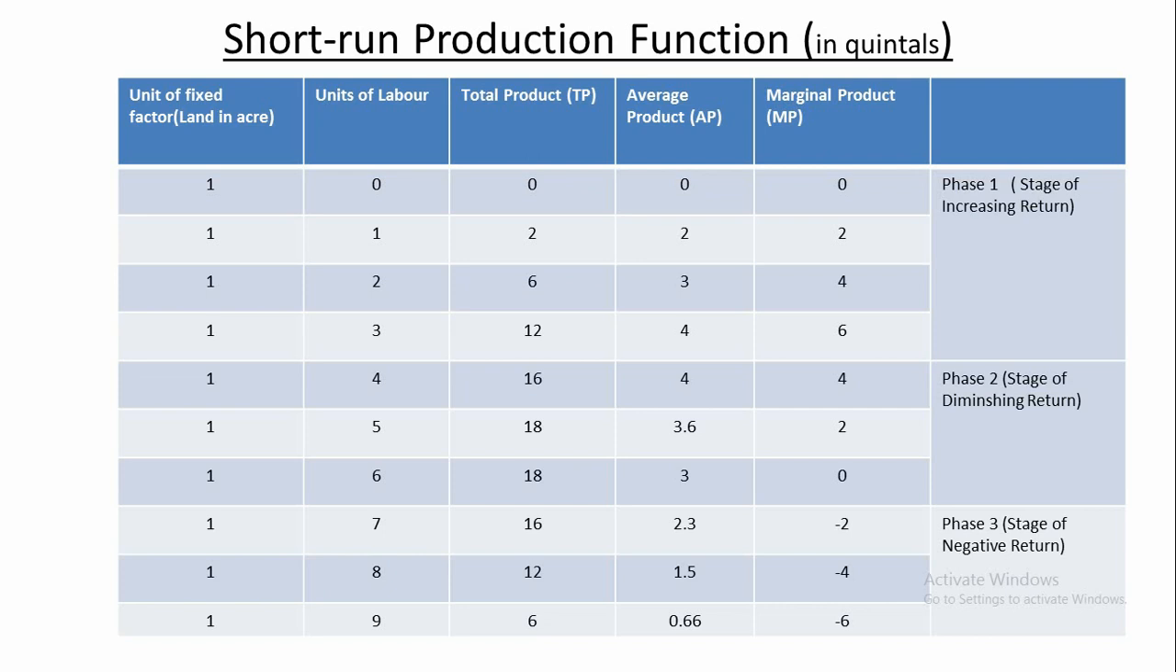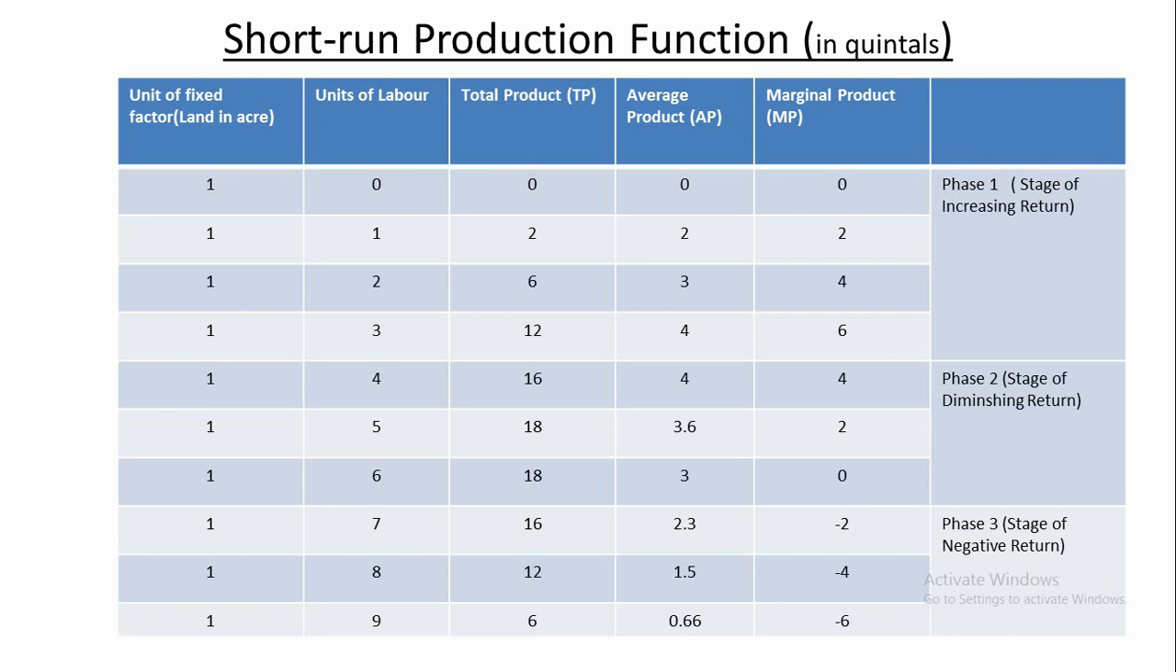Right? When the seventh unit of labor is applied, total product starts falling to 16 quintals. Average product falls to 2.3 quintals. And marginal product of labor becomes negative.